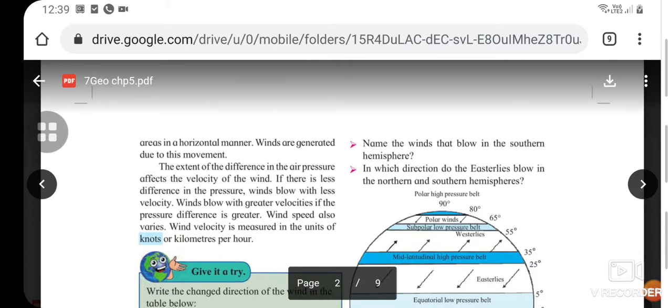The extent of the difference in the air pressure affects the velocity of the wind. If there is less difference in the pressure, winds blow with less velocity. Winds blow with greater velocity if the pressure difference is greater. Wind speed also varies. Wind velocity is measured in the units of knots or kilometers per hour.